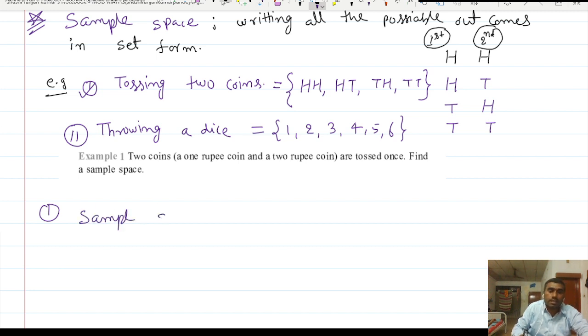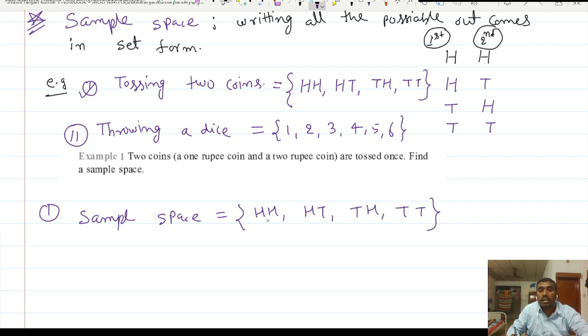Sample space. When we are tossing the coins, either head head will come, or head tail, or tail head, or tail tail. What is the meaning of that? The first coin is showing head, the second coin is also showing head. First coin showing tail, second coin also showing tail. First coin head, second coin tail. First coin tail, second head. It means we have to write all these combinations.